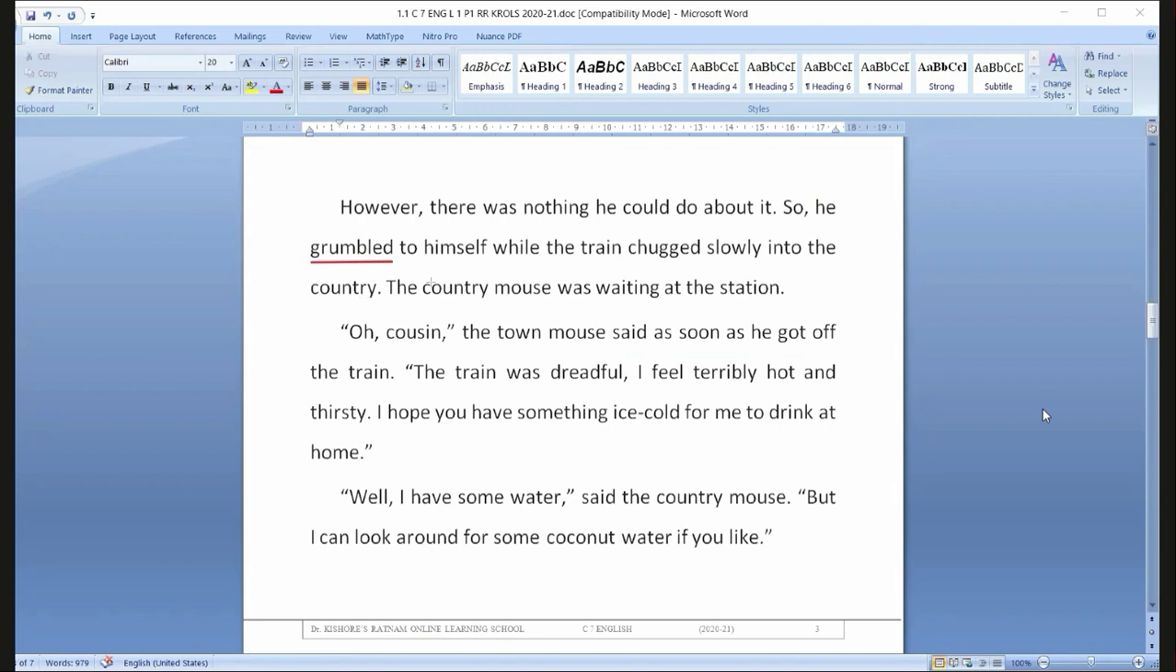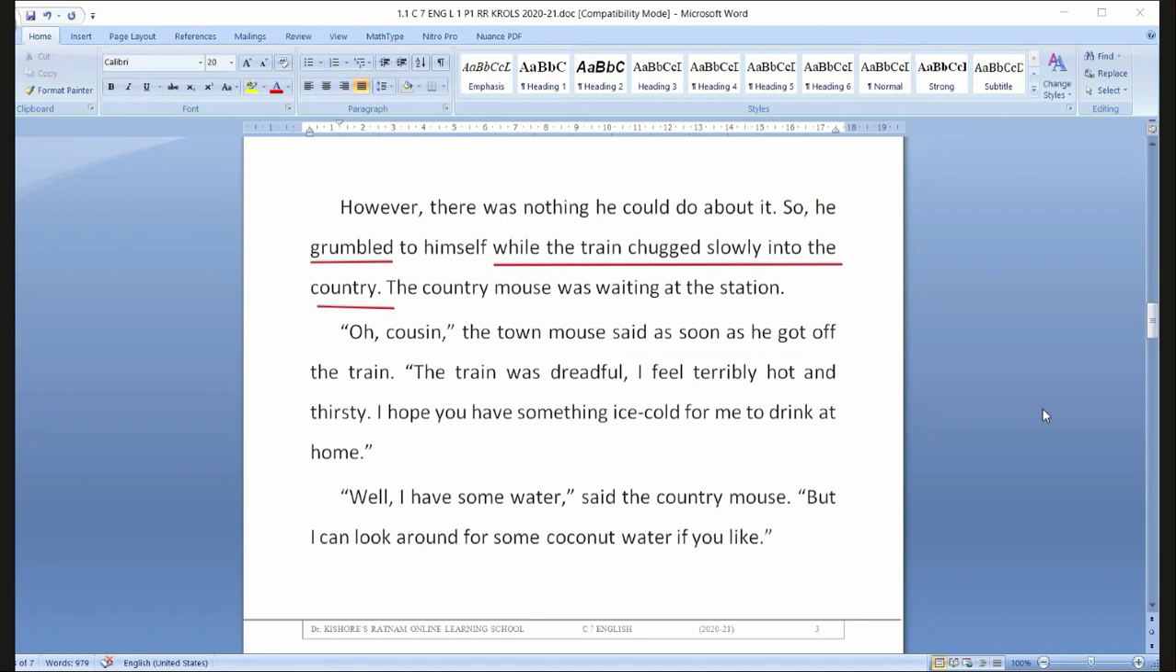What is this? Horrible, I have been in this train. Speaking to himself in a strong-tempered way. While the train chugged slowly into the country. Chugged means having a slow movement. If you happen to see the train in the railway station, how does it start? Yes, the movement of the engine is very slow. This is how you feel, right? While the train chugged slowly into the country.